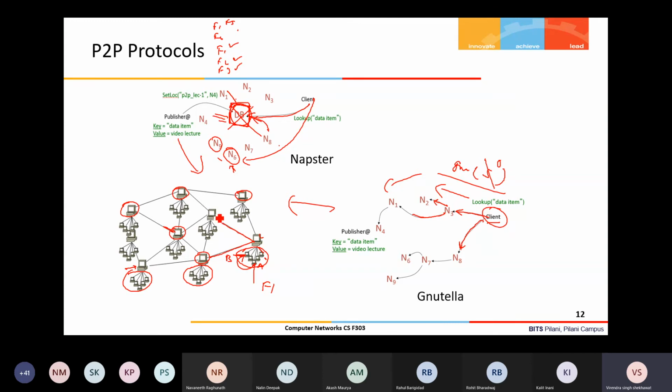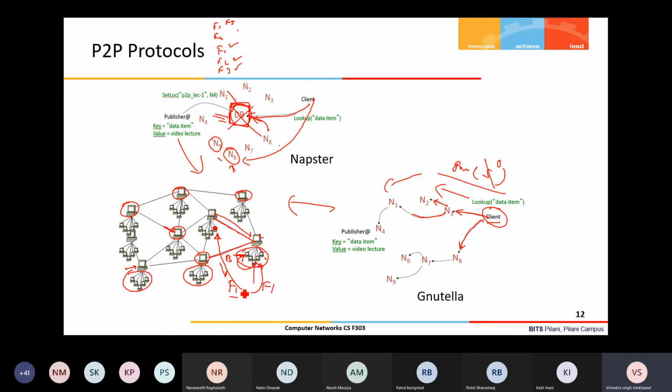Then one of the super nodes will reply, yes, this file F1 is with me, and it will give the address of that node. Then node A will directly connect to that node and download the file F1, right?